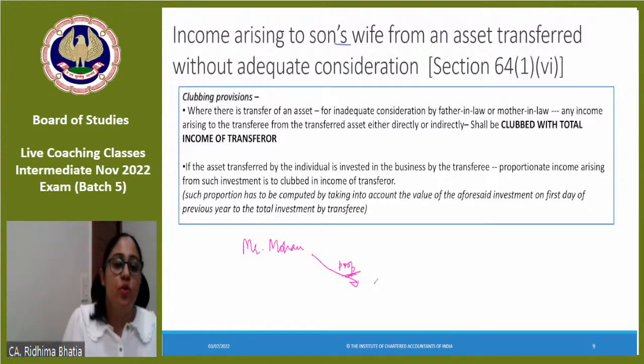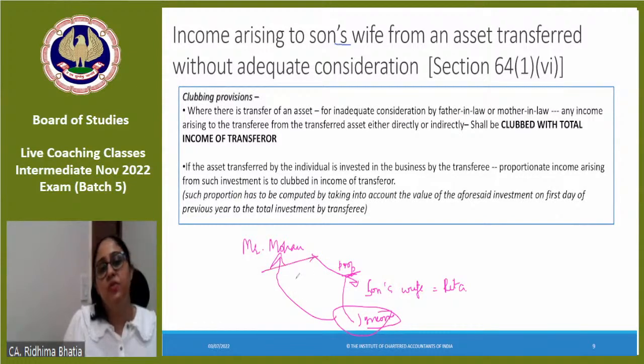So you transfer the properties to son's wife. So suppose son's wife is Rita. Okay, let's say Rita. So Mr. Mohan transferred the property to son's wife. Whatever income is generated from this asset would be clubbed in the hands of Mr. Mohan.